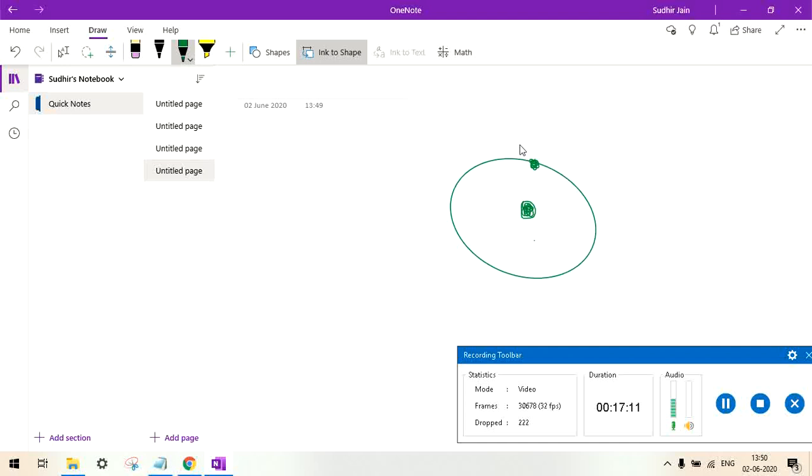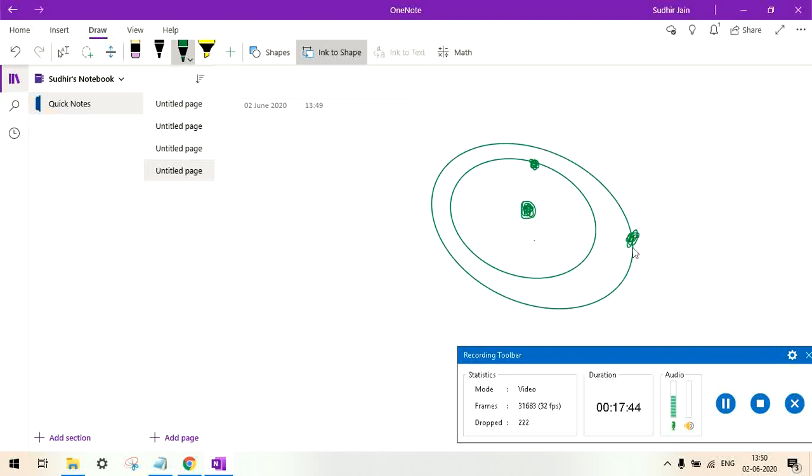Now there are different shells basically. So let me draw one more circle around it. So there will be another shell or orbit, basically like we have in the solar system. Similarly, we have it in our atom also. So there are multiple orbits, and around the orbits revolve our electrons.